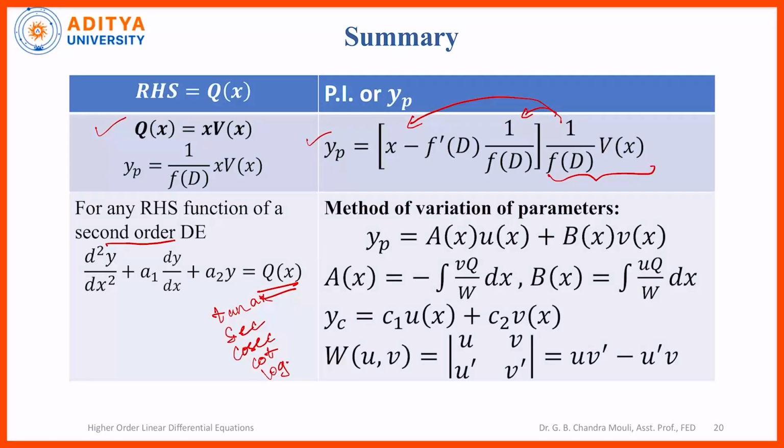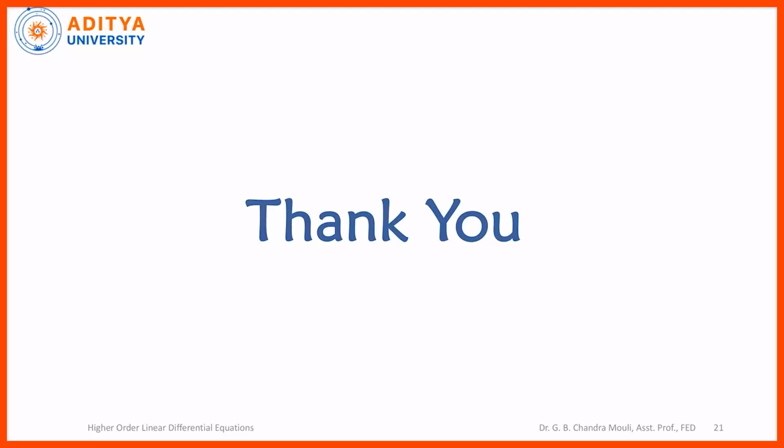For all these functions on the right hand side, we can apply this method of variation of parameters to find yp. So yp is given by A of x into u of x plus B of x into v of x, where A is given by this expression, B is given by this expression, and u and v are obtained from yc, and w is the Wronskian of u and v. So this is one of the important methods to find the particular integral for a second order linear differential equation, method of variation of parameters.